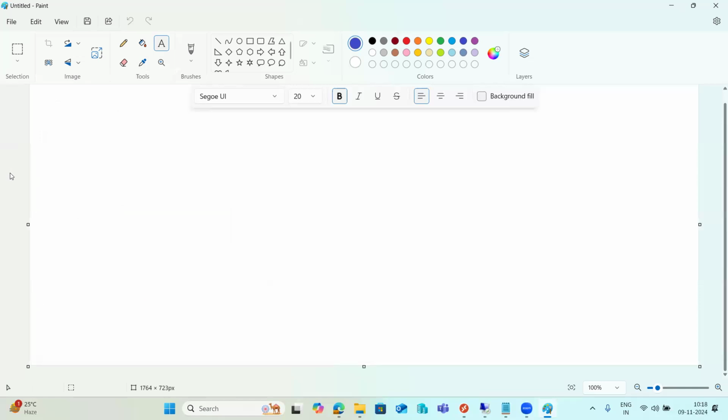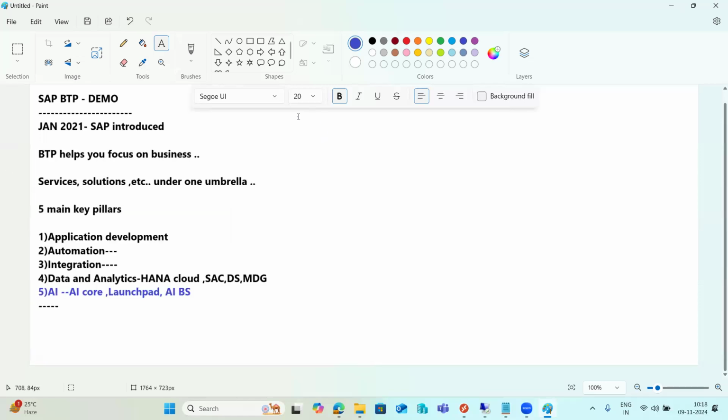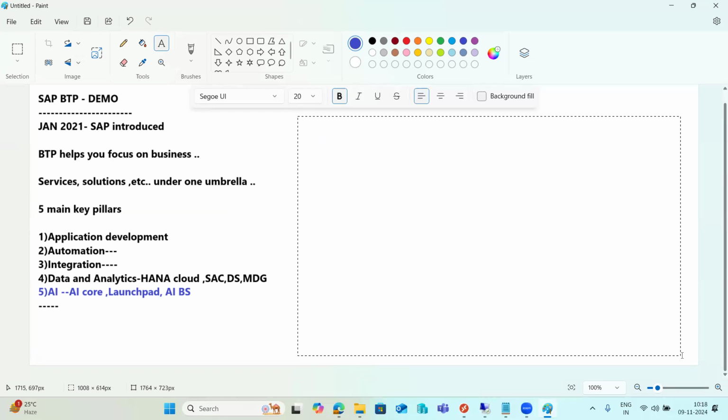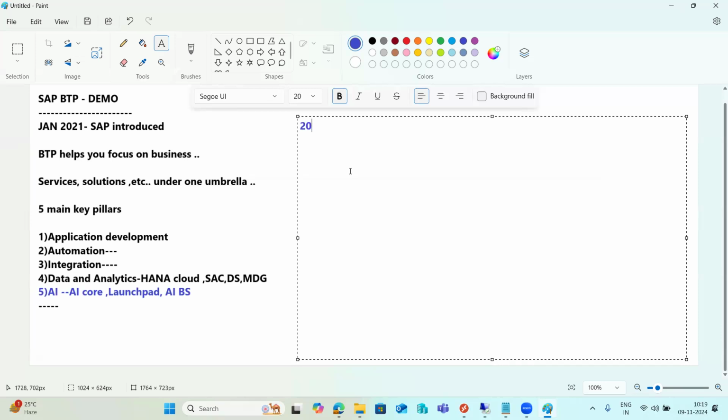Now suppose I talk about the history of BTP. History means when SAP introduced this concept. As I mentioned, long back in 2012, SAP entered into SAP NetWeaver Cloud, which we call Neo, SAP NetWeaver on demand.